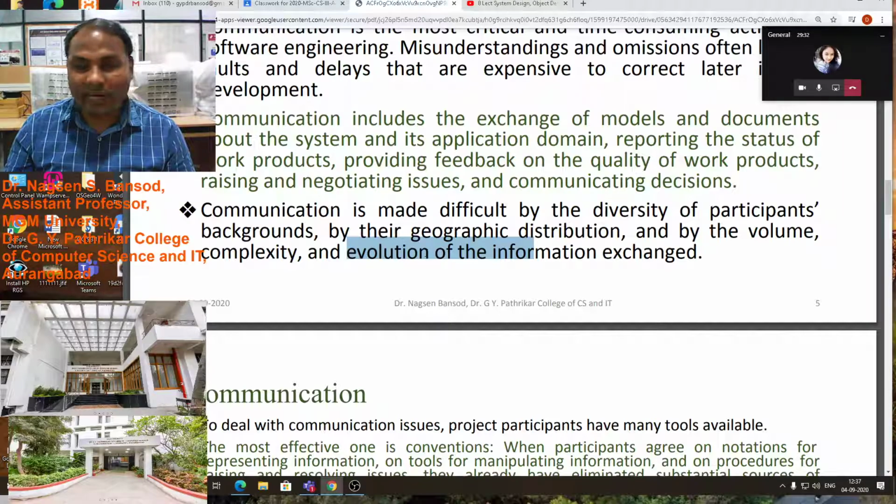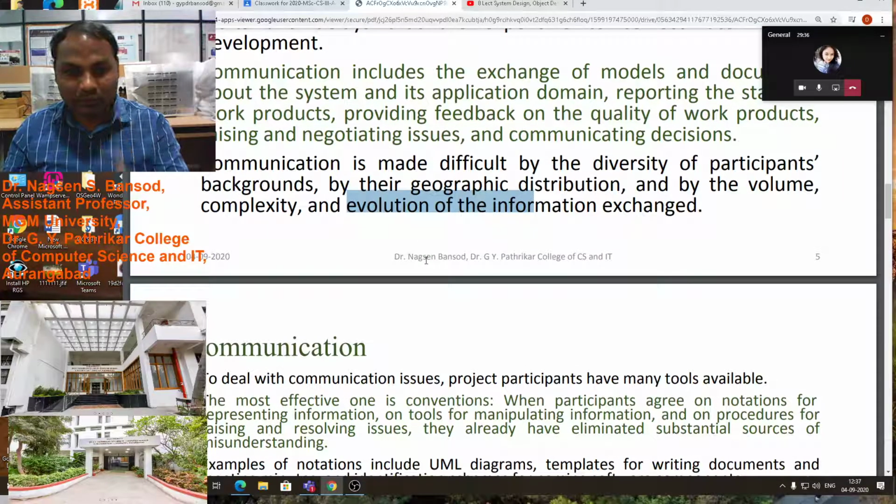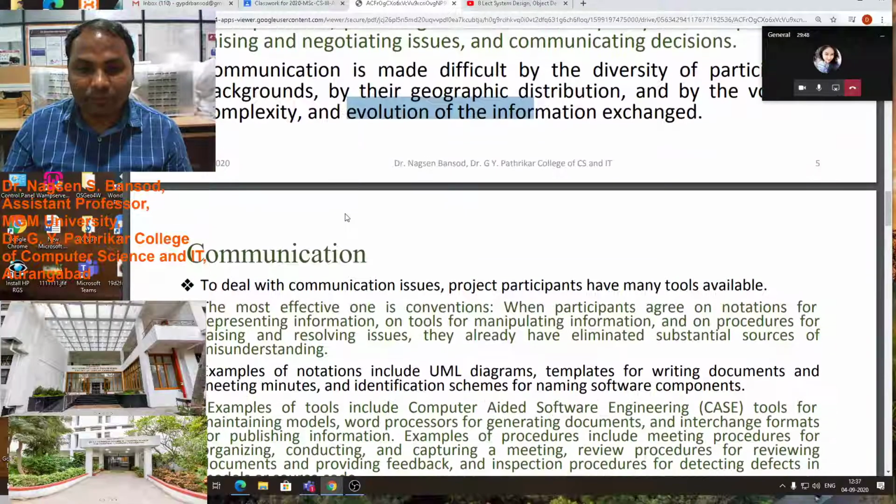This is also part of communication. We will not be able to communicate about the technology because we don't know the modern language. We have the traditional or old language, and that will make communication difficult.